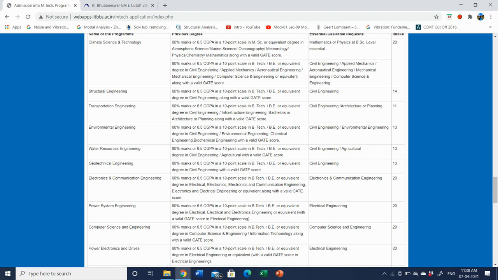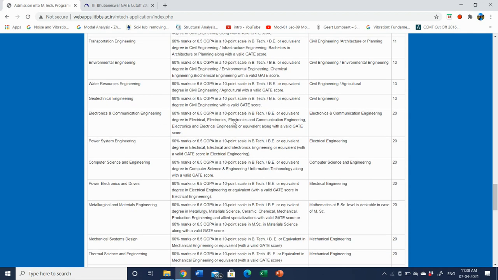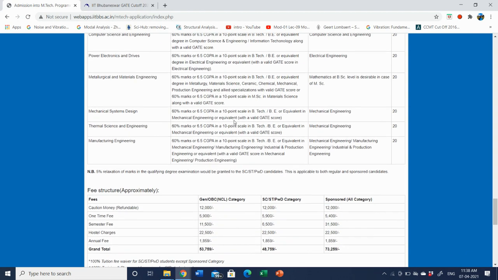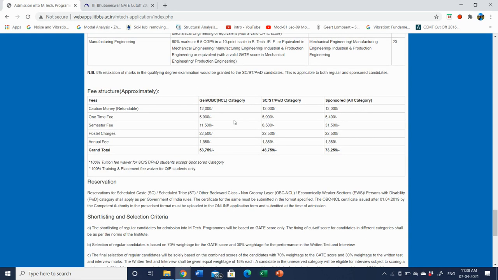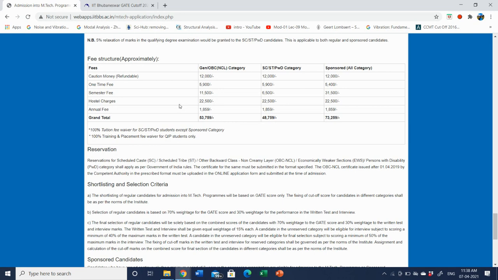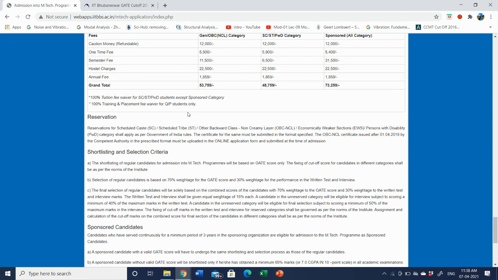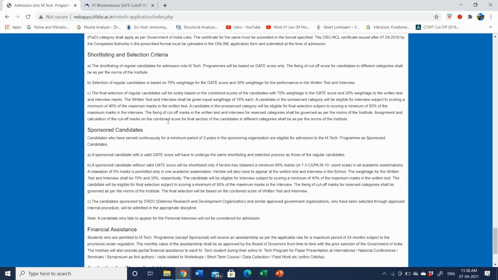already published this notification with a minimum percentage of marks. You can see over here that it is 60% marks or 6.5 CGPA on a 10-point scale in BTech or BE or an equivalent degree in civil engineering, and they need a valid GATE score. So now we will quickly go through the previous year closing ranks or closing GATE scores. Before that, you can have a very clear idea about the fee structure over here. Shortlisting criteria is also given.